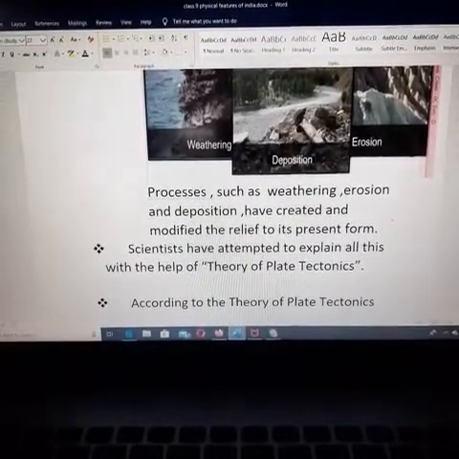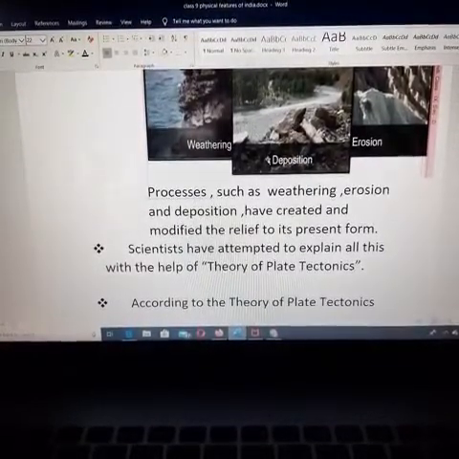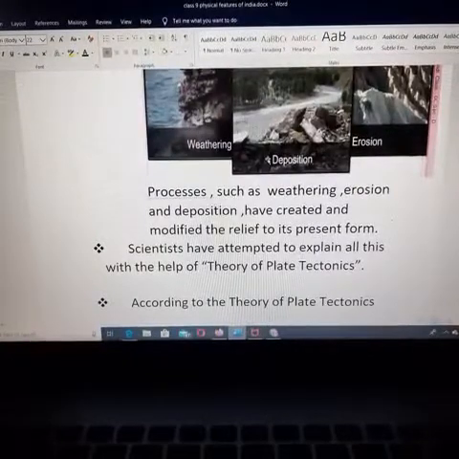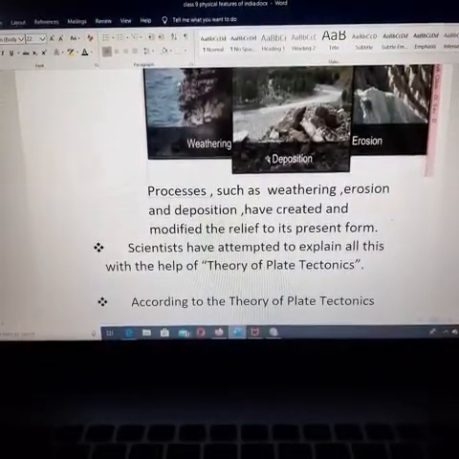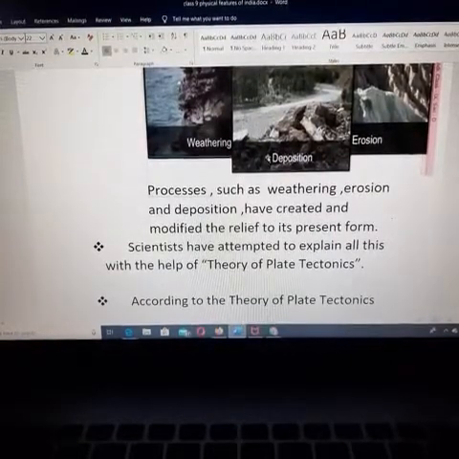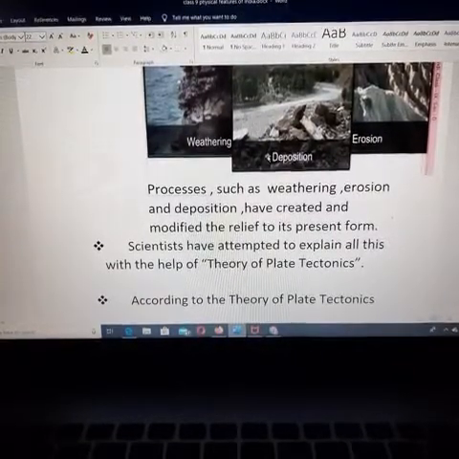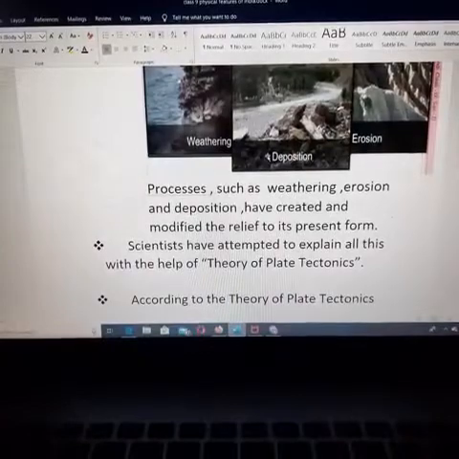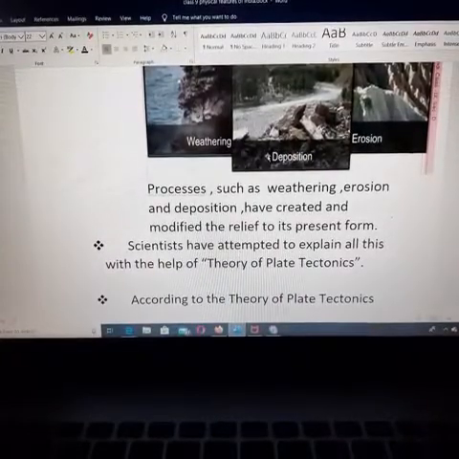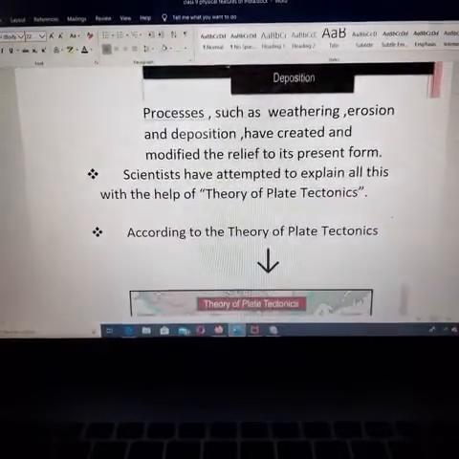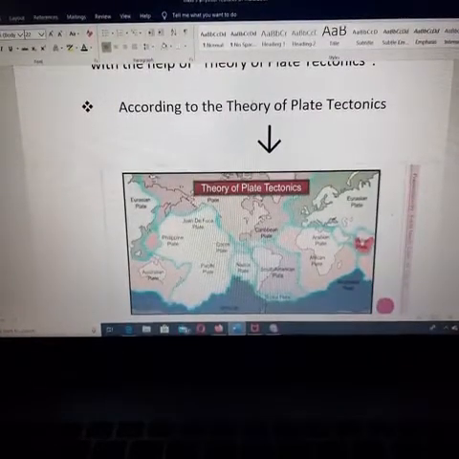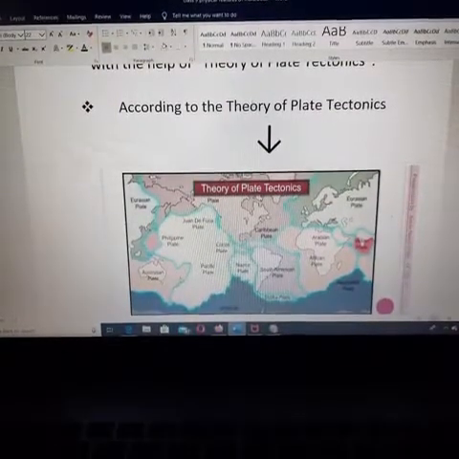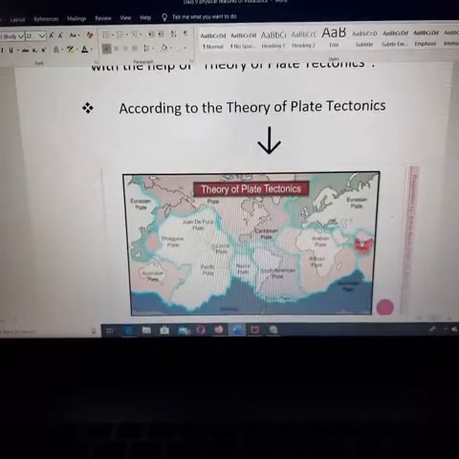The scientists have explained in detail the theory of the tectonic plates: how the tectonic plates move and make folding, faulting of lands and volcanic eruptions. That is what we are going to learn, the theory of tectonic plates. Tectonic plates are nothing but the land.